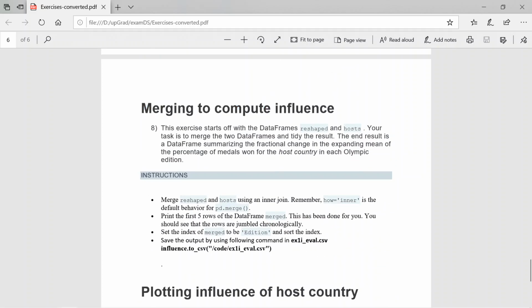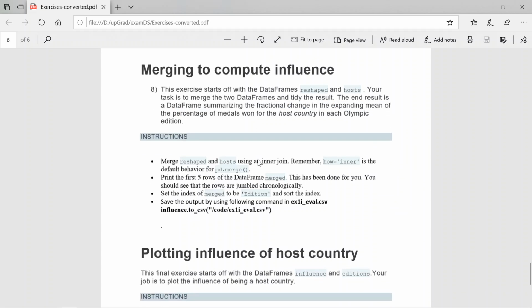Merging to compute influence. So this exercise starts with the data frames reshaped and also hosts. Your task is to merge the two data frames and tidy the result. The end result is a data frame summarizing the fractional change in the expanding mean of the percentage of medals won for the host country. So finally, ask the fractional change of expanding mean for the particular host country for the percentage of medals of the host country in each Olympic edition.